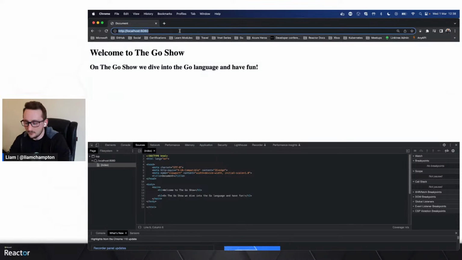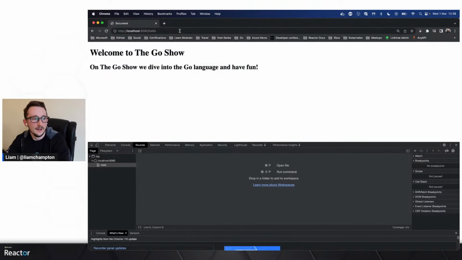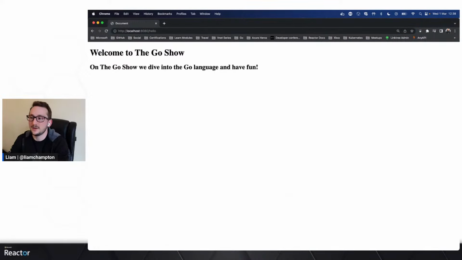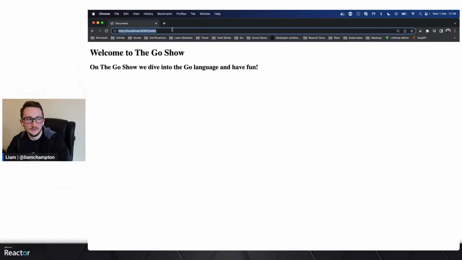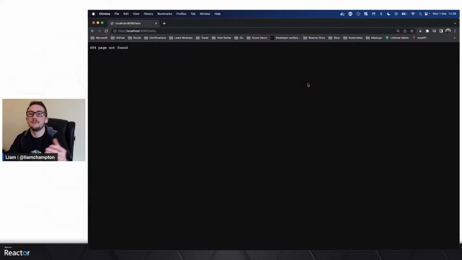Now, I'm pretty sure if I do /hello again, it's going to show the same thing time and time again. Obviously, it's not going to bring it up in the sources because it's expecting something else to be there, but it still renders just okay. Now, that is where we can go back to our web server and enable exactly what we did. I know I'm not showing you this. Enable the validation on the path that I had earlier, which was if the path URL is not a slash, then throw a 404. Hopefully, this should error if, there we go, page not found.